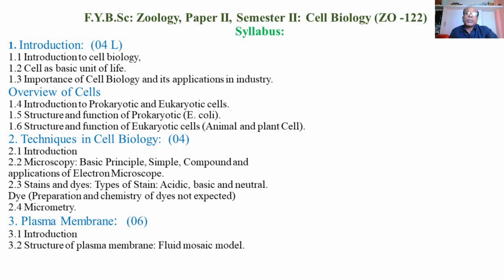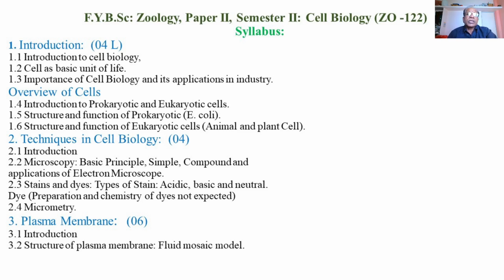In this topic we are going to study prokaryotic cells, a primitive type of cells, for example bacterial cells, and eukaryotic cells, which include examples such as plant cells or animal cells. Cells having a definite nucleus with a nuclear membrane, or a true nucleus, are called eukaryotic cells.